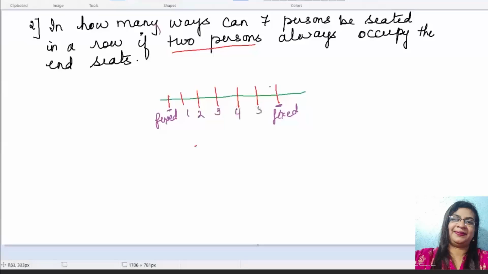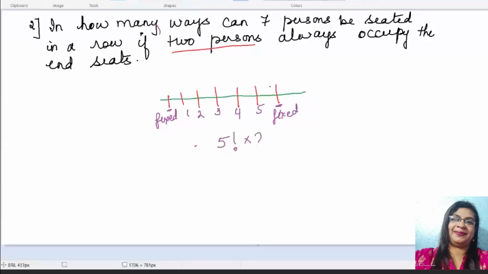Okay, so now think in a row. That row, I am just going to explain through one line. How many people are there? 7 persons. So 7 lines I will mark first. So 7 lines are indicating 7 people, right? Here, 1, 2, 3, 4, 5, 6 and 7. So these lines are indicating 7 people.